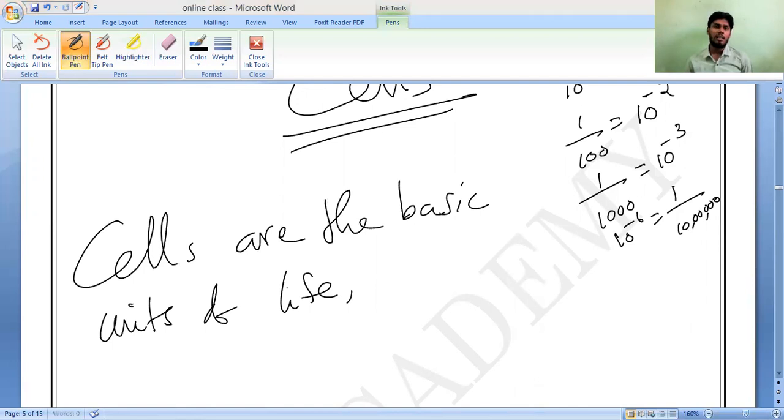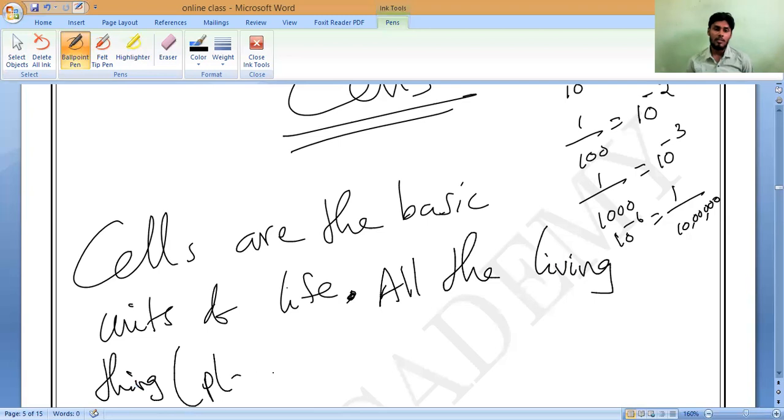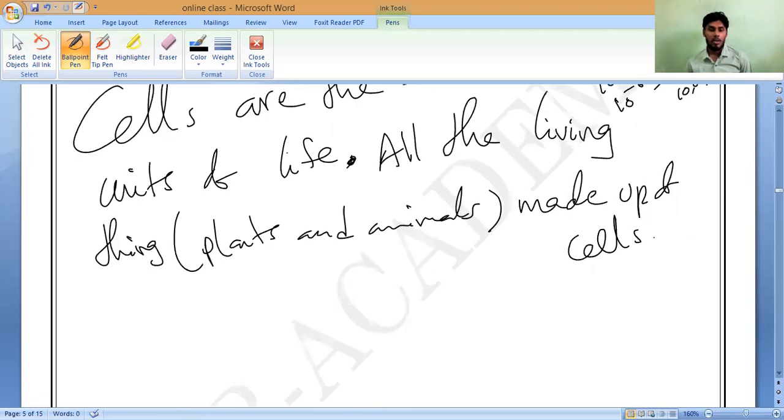All the living things like plants and animals are made up of cells only. Living things means plants and animals. They are made up of cells only. So that is why we can say cells are the basic unit of life.